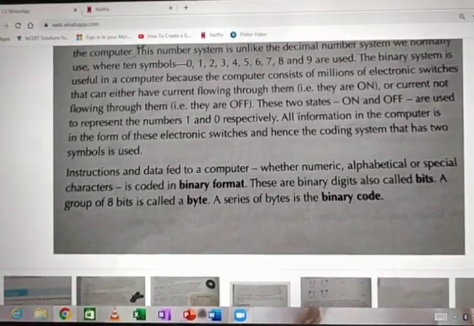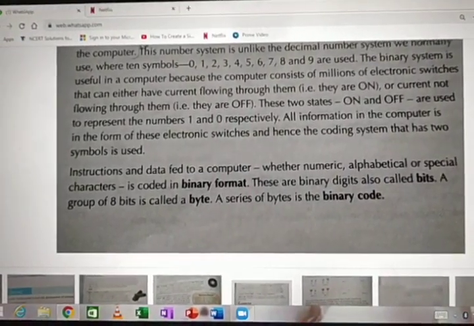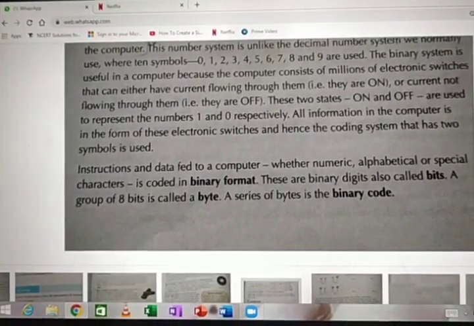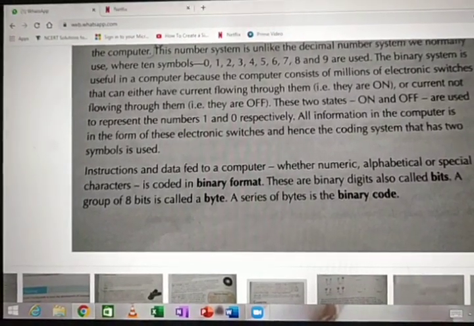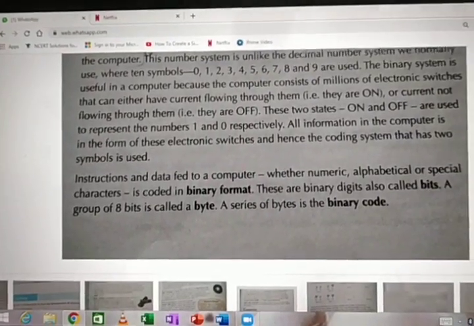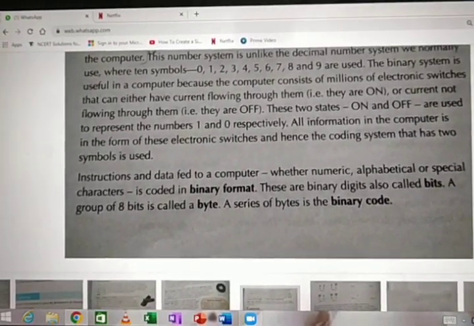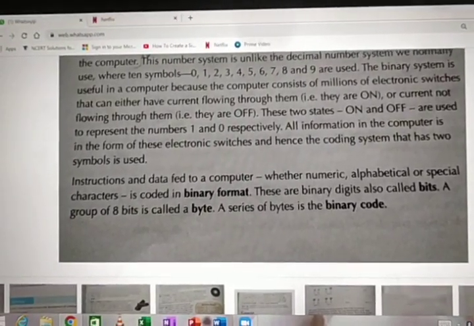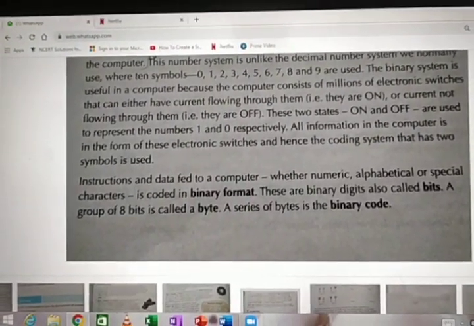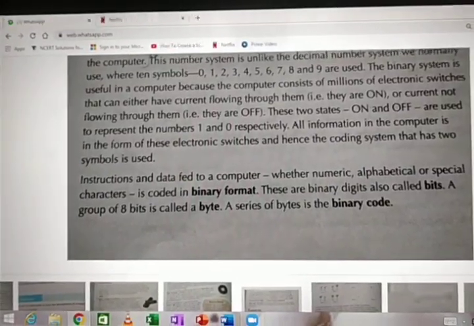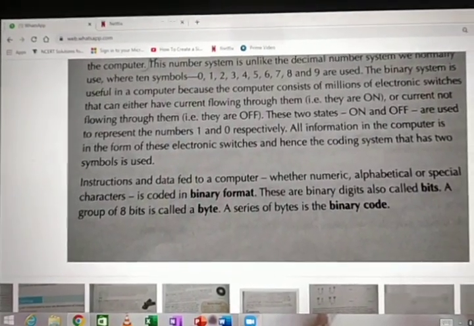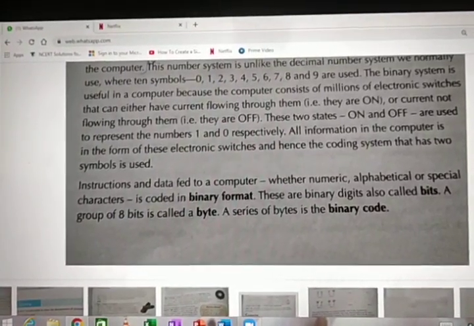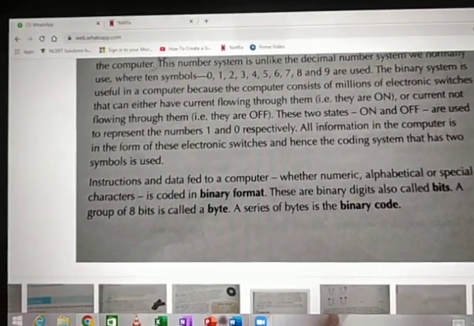Okay. Instructions and data fed to a computer, whether numeric, alphabetical or special character, are coded in binary format. Whatever data you give to the computer, like videos, movies, music, pictures, for you it is a picture or a movie, but how will it be stored? It will be stored in the form of binary format.